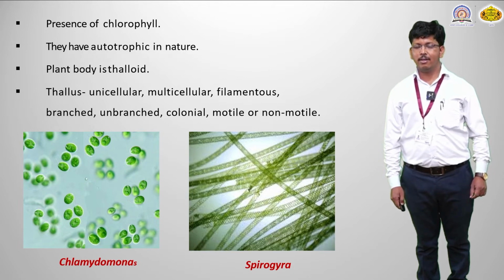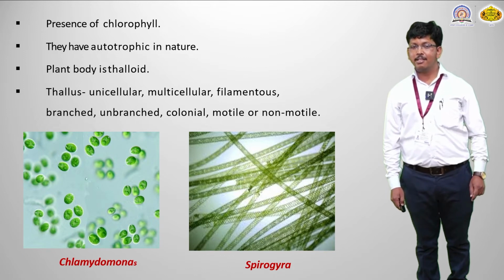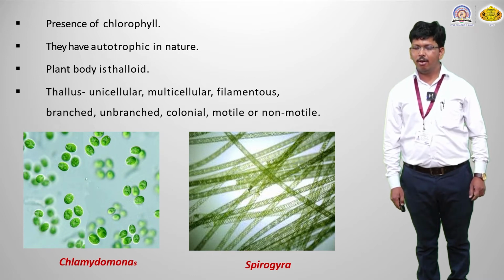What are the different characteristics of the thalloid, or what are their types? The types are unicellular, multicellular, filamentous, branched, unbranched, colonial, motile or non-motile. So these are the types of thallus found in algal members.